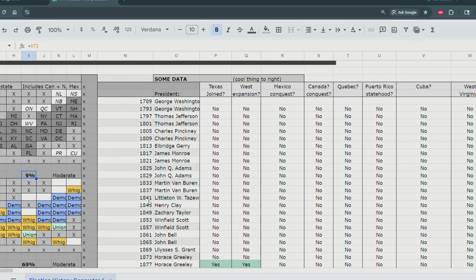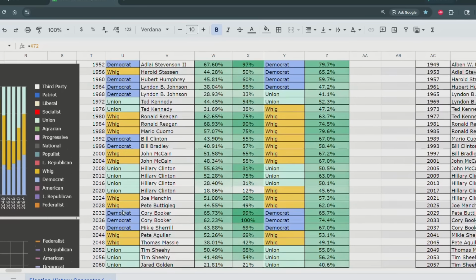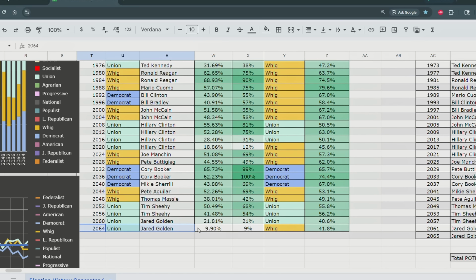How is that possible? Well, what we can do is we can go over here and see why that happened. So 2064, which is the last election here, we can see that the Whigs controlled 40% of Congress according to the 2060 elections. So while Jared Golden won only 9% of votes and Electoral College votes, his party controlled Congress. So because no other candidate won over 50% of the Electoral College, the people in Congress voted for Jared Golden as the best of the top three presidential candidates according to their viewpoint.